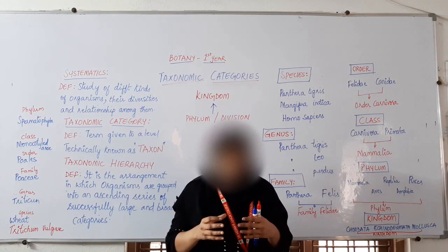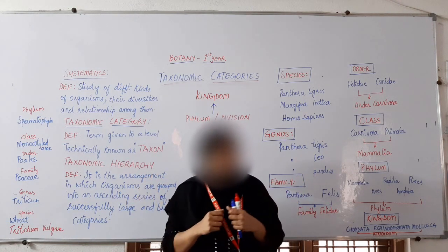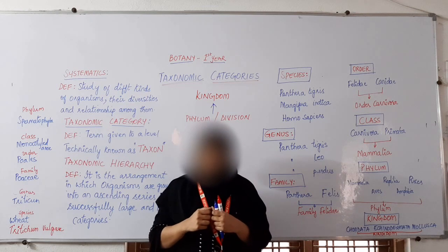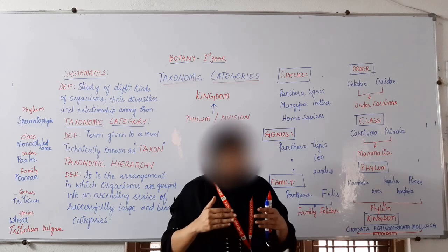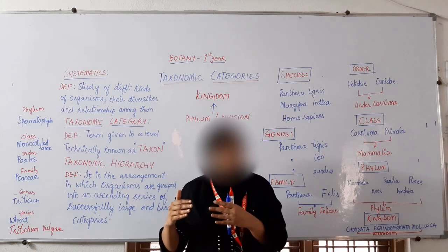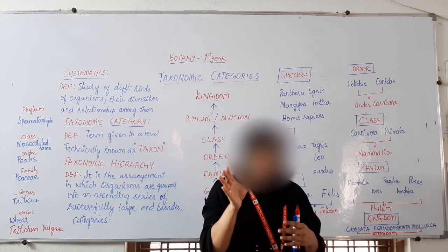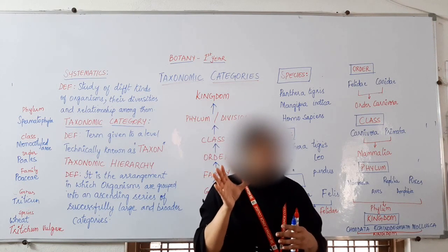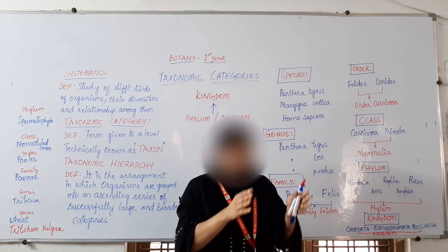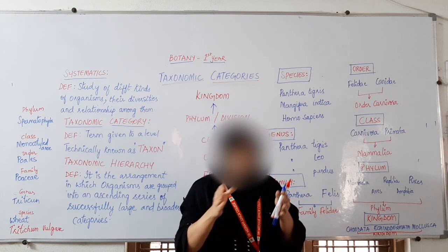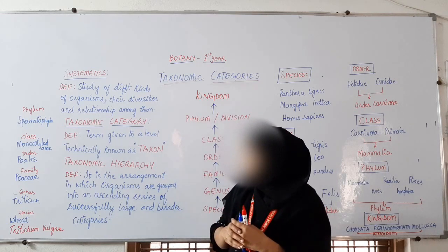There should be a means by which we can study the different living organisms. How can we study? By grouping them, by classifying the living organisms into different groups.